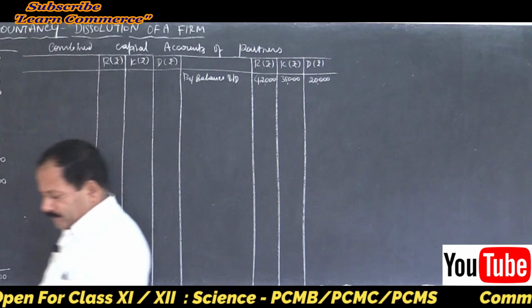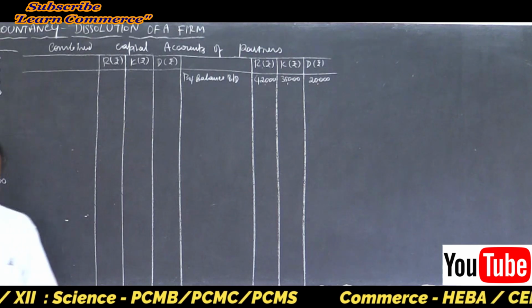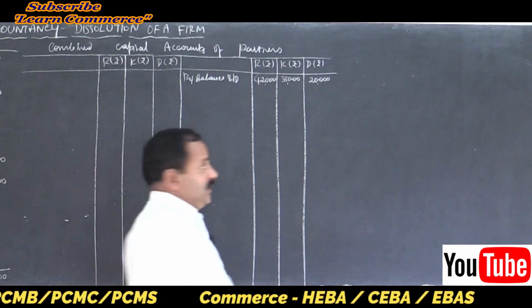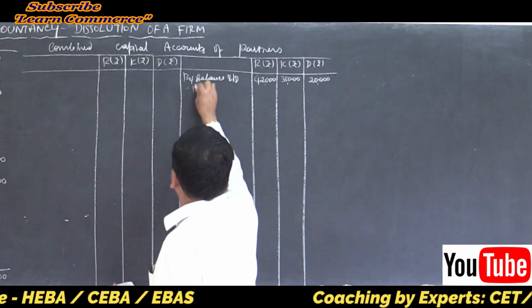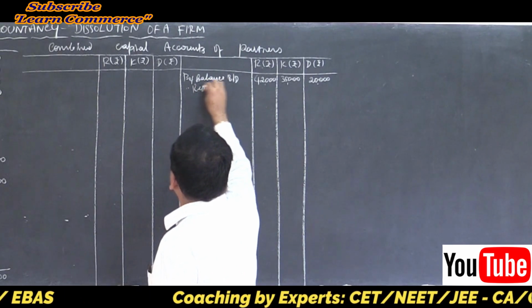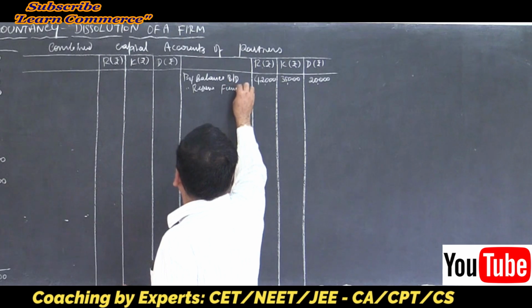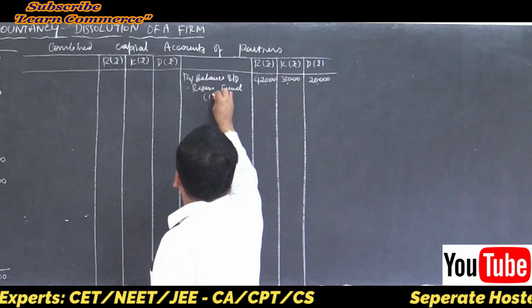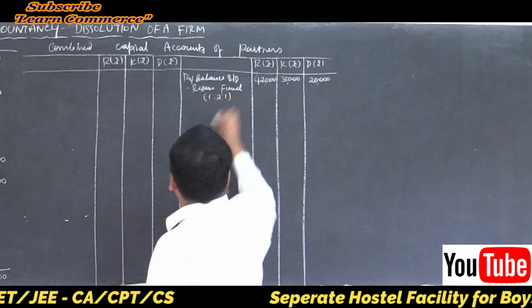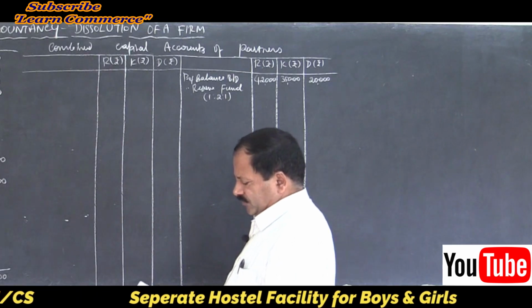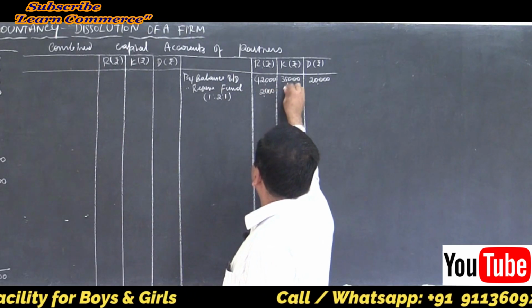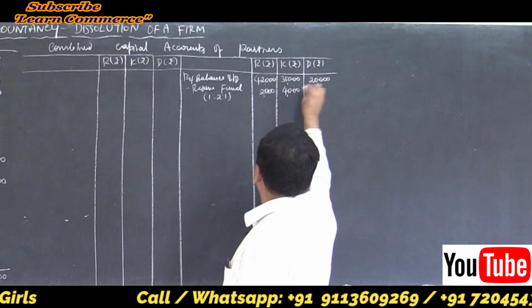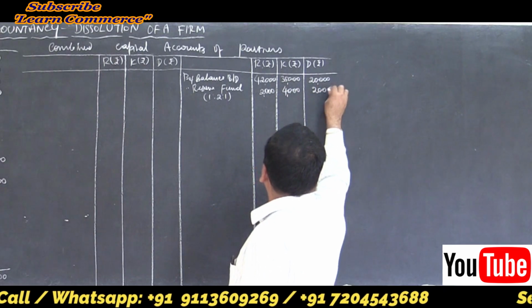Then there is a reserve fund in the balance sheet. Share it among the partners in their ratio. Only one ratio is there. Reserve fund, 2:1. How much? 2, 4 and 2. 2,000, 4,000 and 2,000.